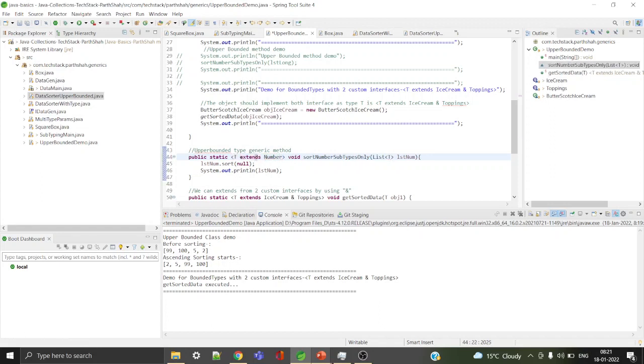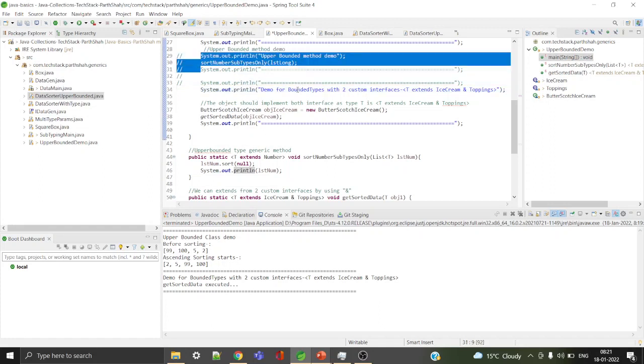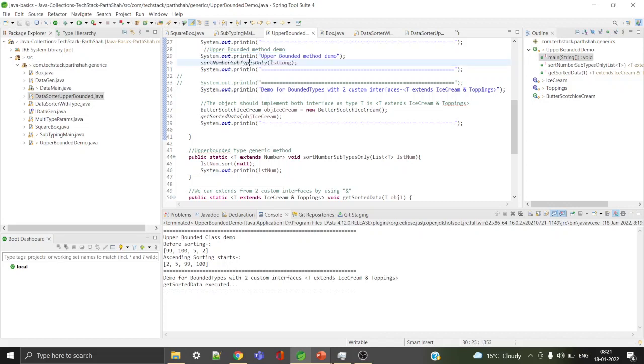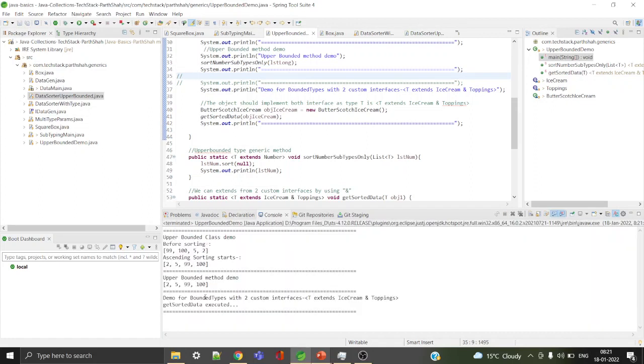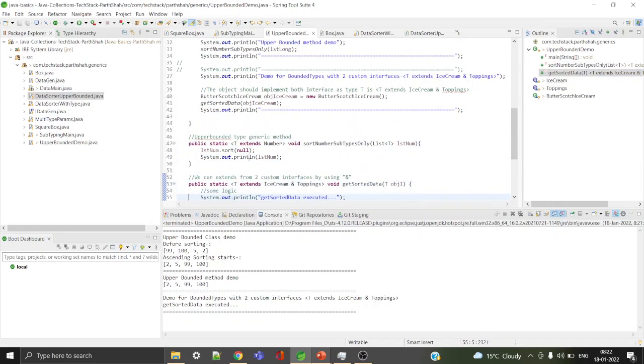But I have created a generic method with type T parameter, but it extends number, so it's an upper bounded method. Upper bounded generic method. It does the same thing. So if I just uncomment these 3 lines, it will call this particular method, sort number subtypes only. Let me run that. So it ran this method and it sorted the list.